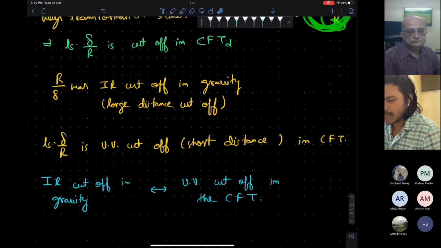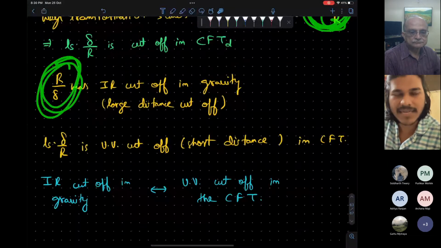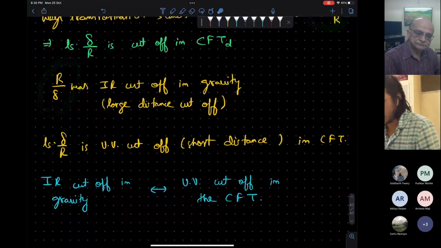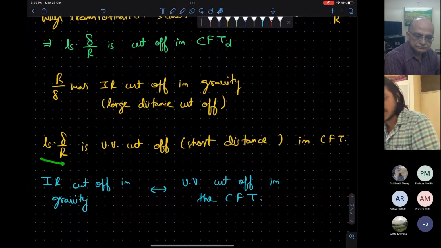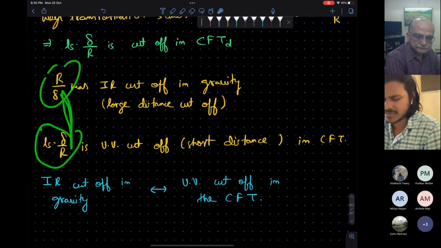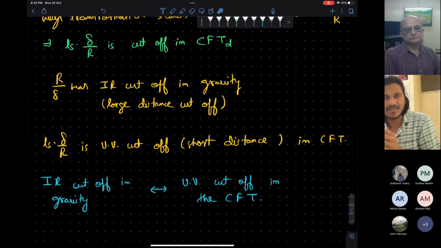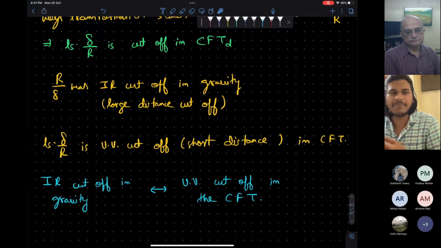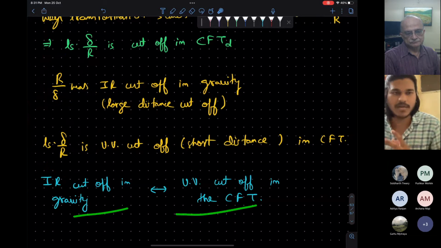So if R by delta is the IR cutoff on the gravity side, then on the boundary the UV cutoff is this L_S delta by R. These both have the expression delta. So when we eliminate delta, we will get a kind of relation between the IR cutoff and the UV cutoff.